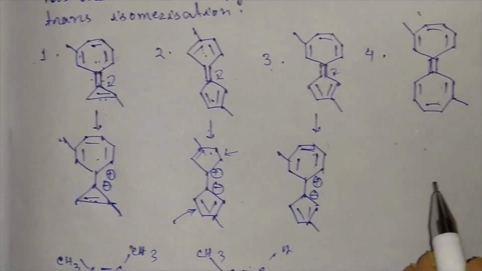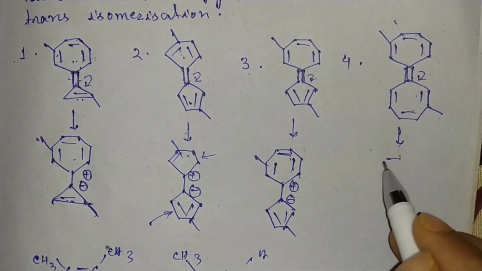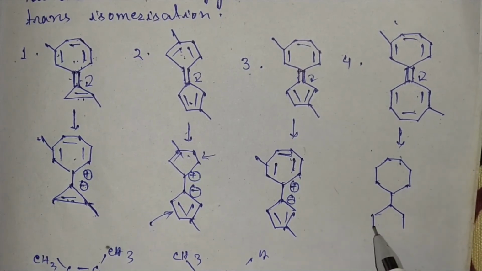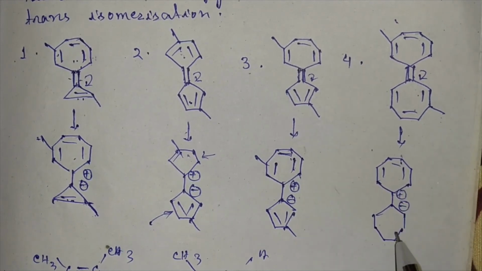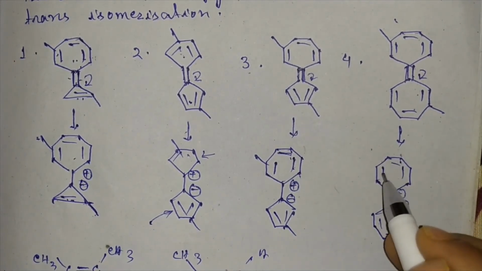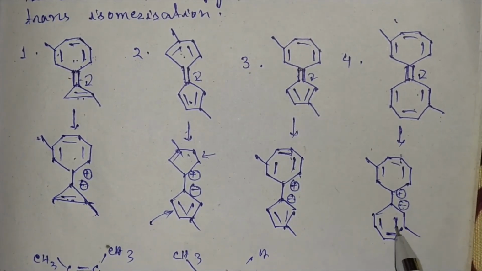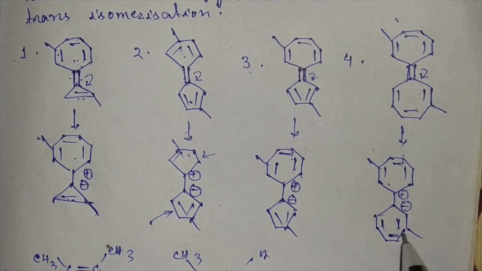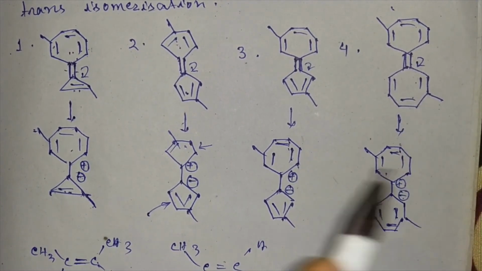We will examine this molecule also. Let's say internal polarization occurs in this way. So in this case, this will be negative, this will be positive. So it will be an 8-pi electronic system, that will be anti-aromatic, whereas the other will be a 6-pi electronic system. So this ring is aromatic. So here also one anti-aromatic ring will occur due to internal polarization. So here internal polarization will not happen.